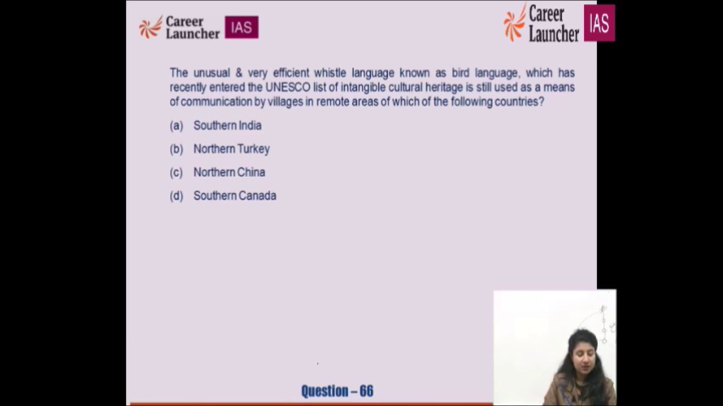sources for it. The unusual and very efficient whistle language known as bird language, which has recently entered the UNESCO list of intangible cultural heritage, is still used as a means of communication by villages in remote areas of which of the following countries? This updated and revised list should be there in your revision books. Southern India, Northern Turkey, Northern China, Southern Canada. Not to go here and there, it is B for Bombay, Northern Turkey.